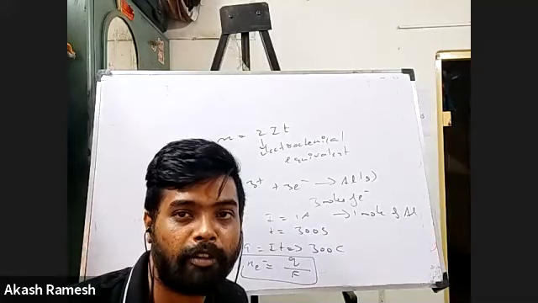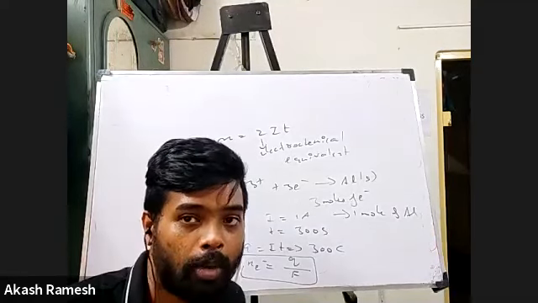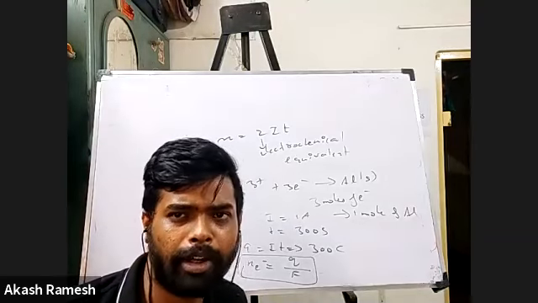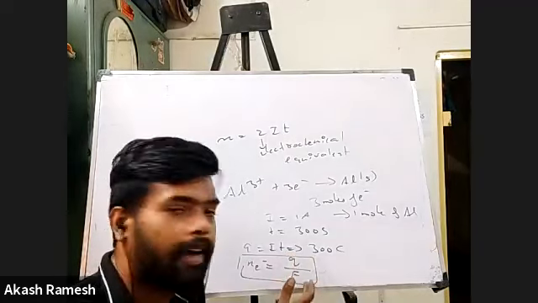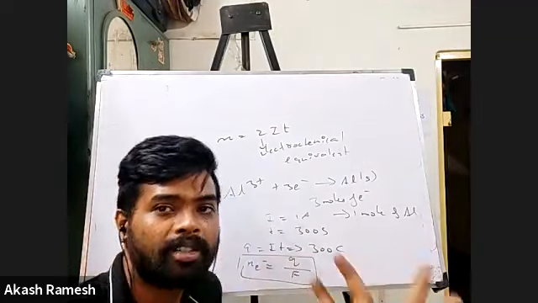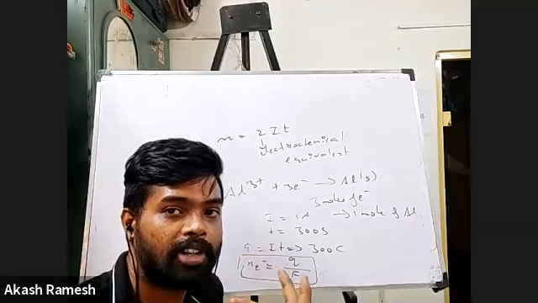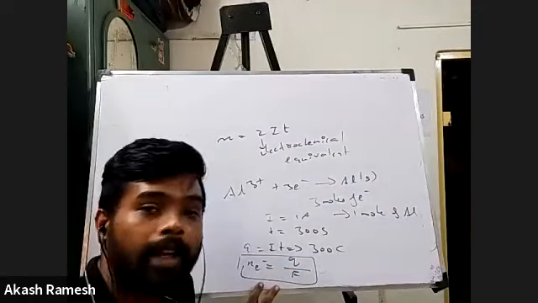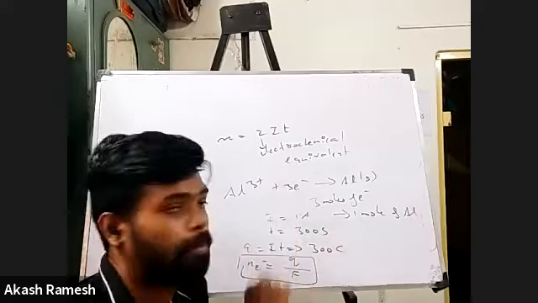So this is very similar to the number of moles which I can find out. If in terms of mass I speak, it is given mass divided by molecular mass. And what is molecular mass? Molecular mass is when I have 1 mole of the particular compound, what is the weight of it? That is molecular mass. The same thing here: given charge divided by, we have 1 mole of electron. What is the charge? That is my Faraday. 1 mole of electron, how much charge it will have? That is 1 Faraday. Correct? So with this formula, N, the number of moles of electron, is equal to Q by F. I'll be able to easily find the number of moles of electron.